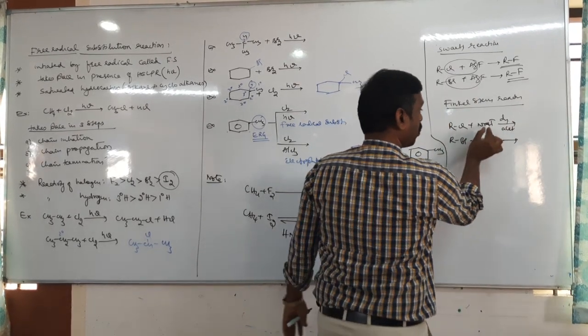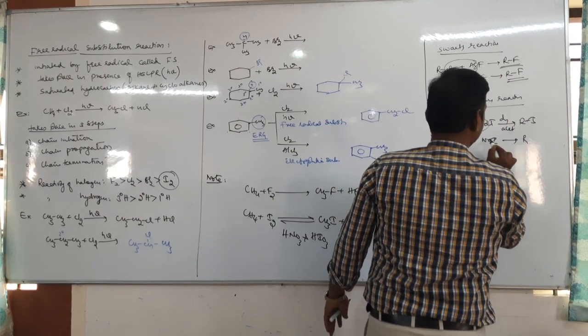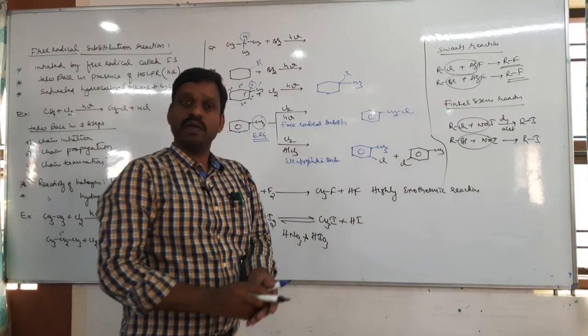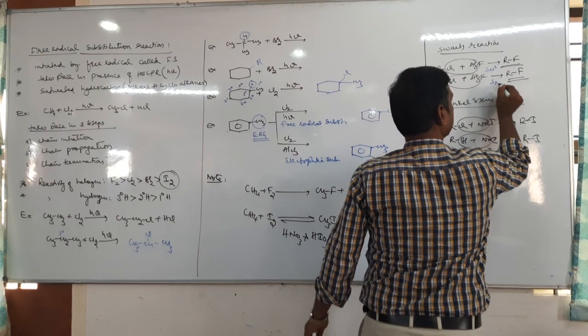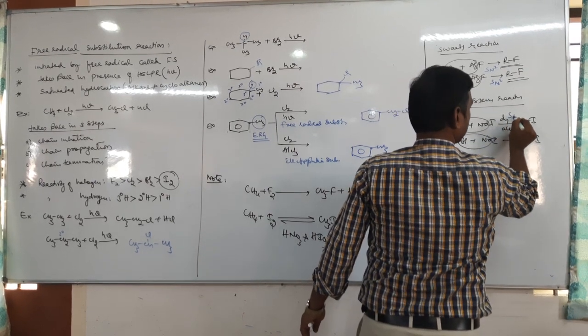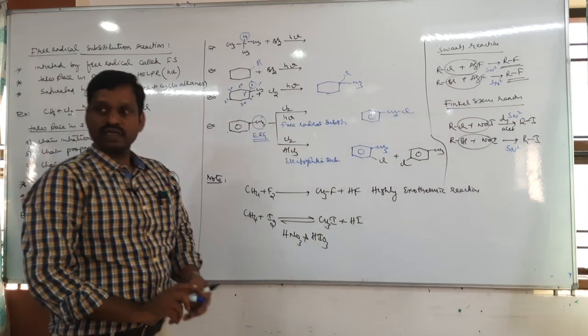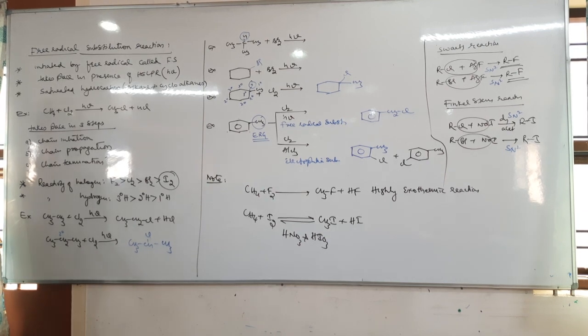So here also chlorine is replaced by iodine, and bromine is replaced by iodine. But remember one important point here: these two are SN2 reactions. Swarts reaction and Finkelstein reaction both follow the SN2 mechanism.